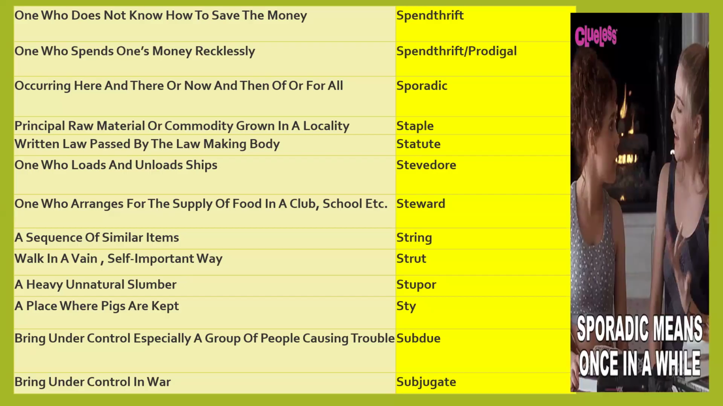Next word is sporadic. Sporadic means occurring here and there or now and then. Sporadic means occurring everywhere, occurring here and there, occurring now and then.